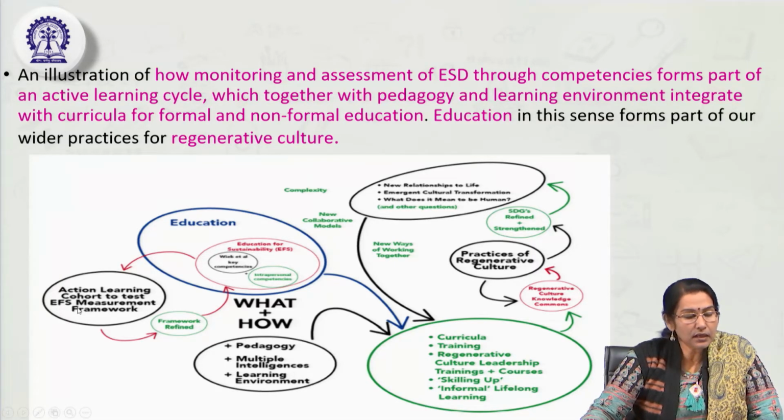So, action learning, that is an action learning cohort to test the EFS measurement framework. So, the framework is redefined. Whatever we are proposing, like education for sustainable development, sustainability key competencies, strategic thinking, systems thinking, then interpersonal relationship competency, etc., how we are going to implement it in terms of active learning. So, this action learning cohort is also there, and it can be measured through the framework. The framework again is refined from time to time.